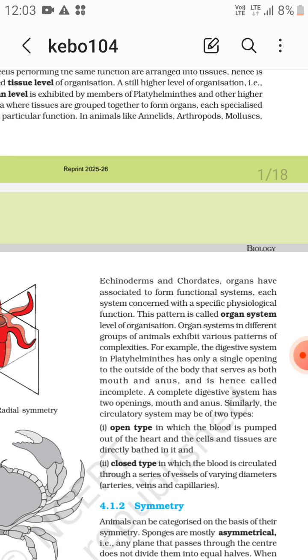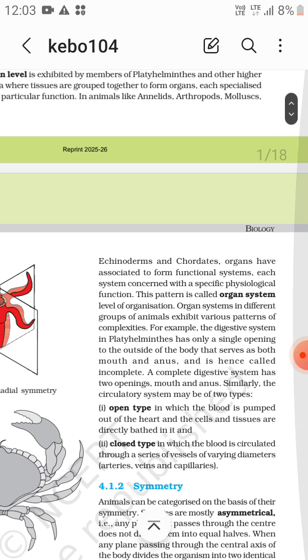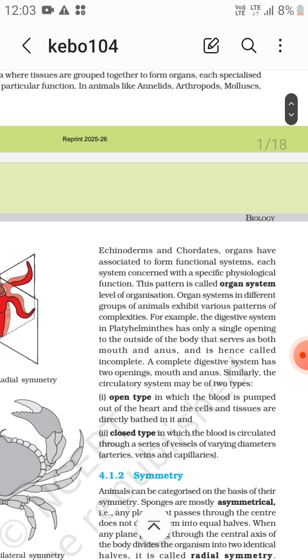Anyways, now organ systems in different groups of animals exhibit various patterns of complexities. For example, the digestive system in Platyhelminthes has only a single opening to the outside of the body that serves as both mouth and anus, and hence is called incomplete. Why is it incomplete? Because it has one opening, acting as both mouth and anus. A complete digestive system has two openings, that is mouth and anus.